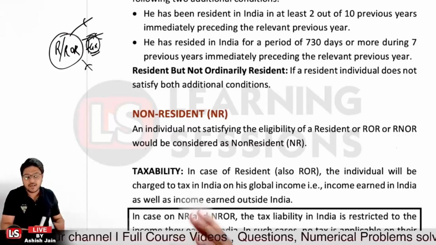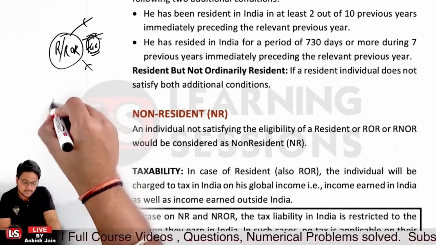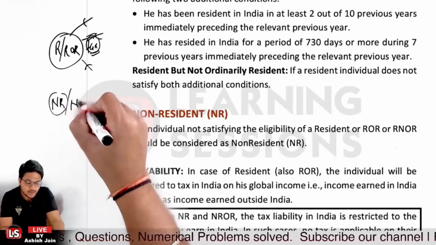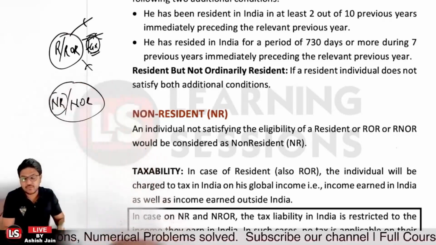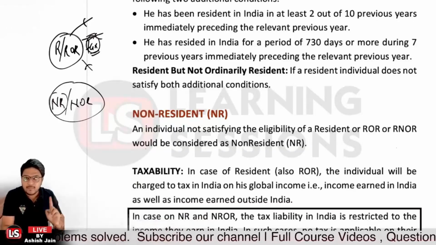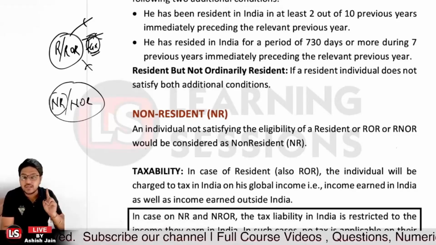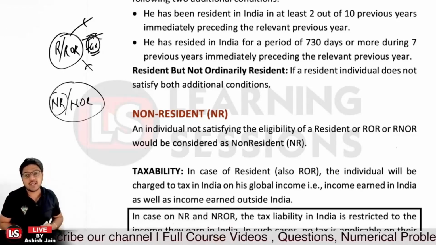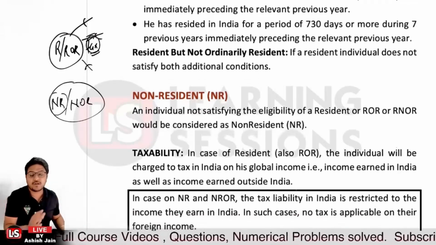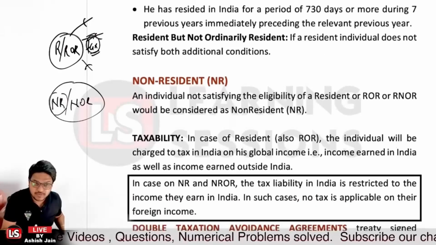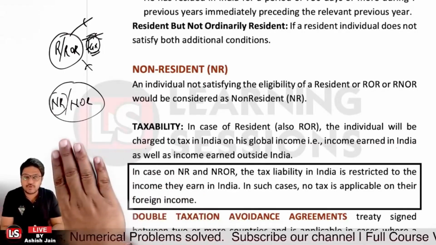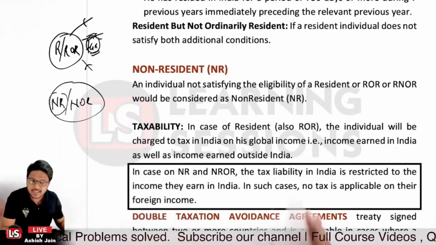And particularly if you are a non-resident, or not ordinarily resident, in that scenario your tax liability in India will be limited to the income that you have earned in India only, but not the income that you have earned from a global company or any other foreign company, right? In that scenario, there is no tax liability on your foreign income if you have the status of non-resident or non-ordinary resident, right?